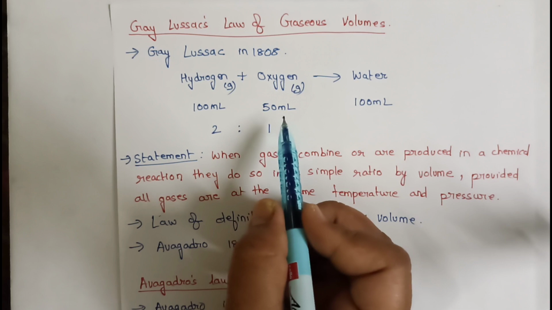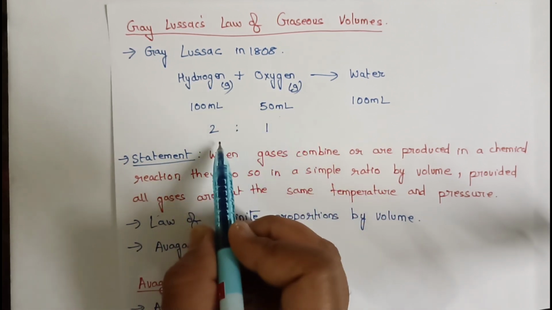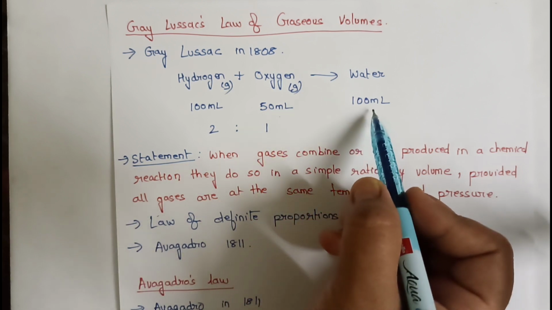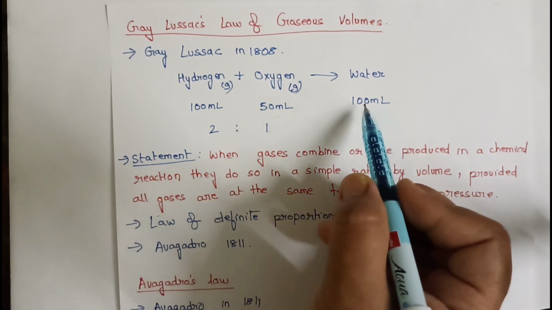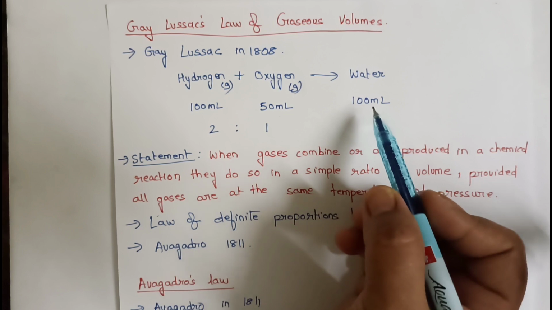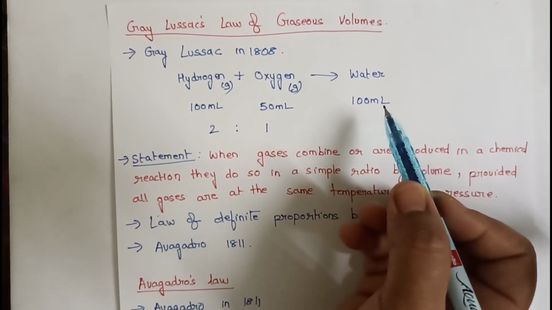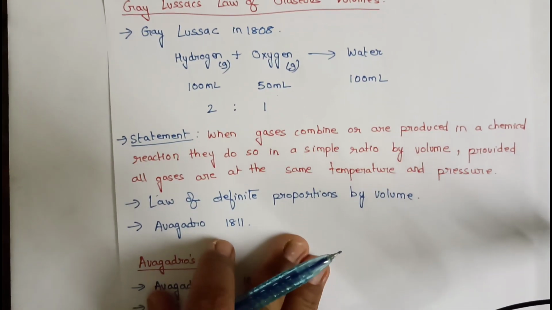So what did he observe? When hydrogen and oxygen combine in 2:1 ratio only, we get water. If this ratio of 2:1 is changed, he did not get water. He got some other products such as hydrogen peroxide and so on. So based on this observation, he proposed the Gay-Lussac's law of gaseous volume.